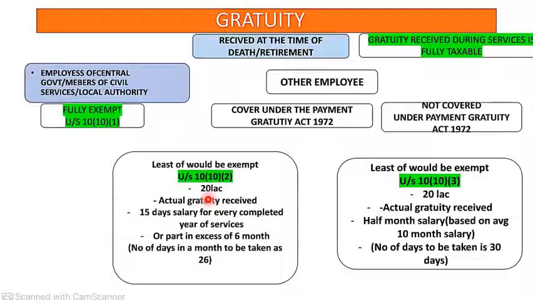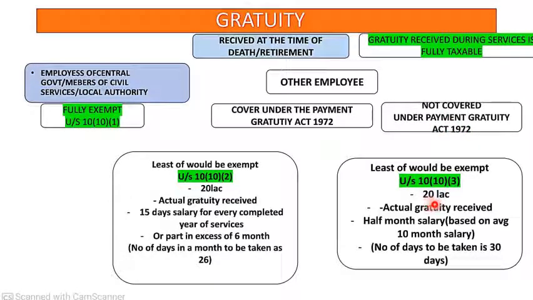Rupees 20 lakhs; actual gratuity received; 15 days salary for every completed year of service or part in excess of 6 months. Number of days in a month to be taken as 26. Fine. If the person or employee is not covered under the Payment of Gratuity Act 1972, then the least of the following.